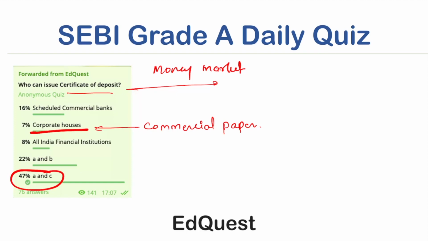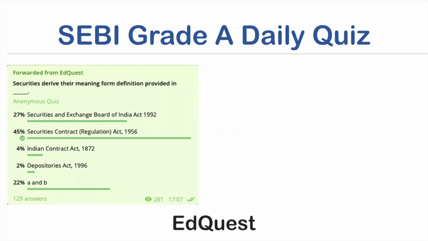So let us move to the next question. The next question is, securities derive their meaning from the definition provided in. So there are 4 acts mentioned here, that is SEBI Act, Securities Contract Act, Indian Contract Act and Depositories Act. And there is also option E, which I deliberately put to mislead, that is A and B. But if you read the definition of securities in these 2 acts, even in their starting pages, you would know the answer. The answer to this is Securities Contract Act.